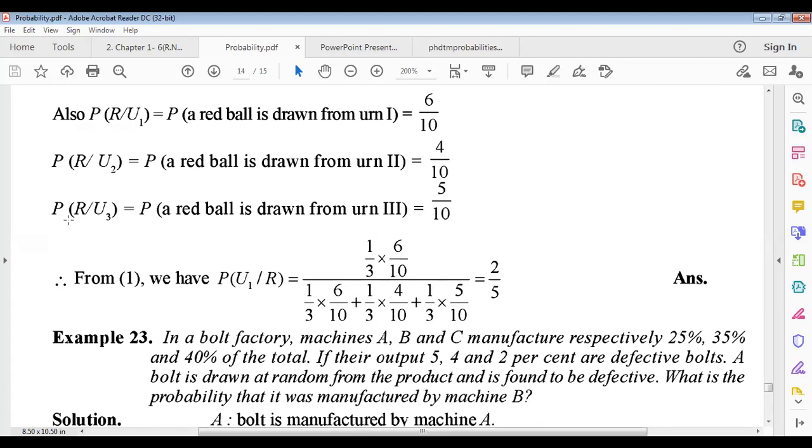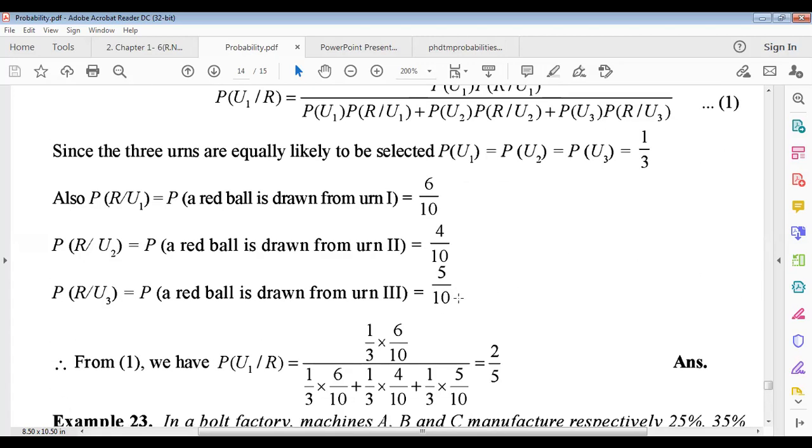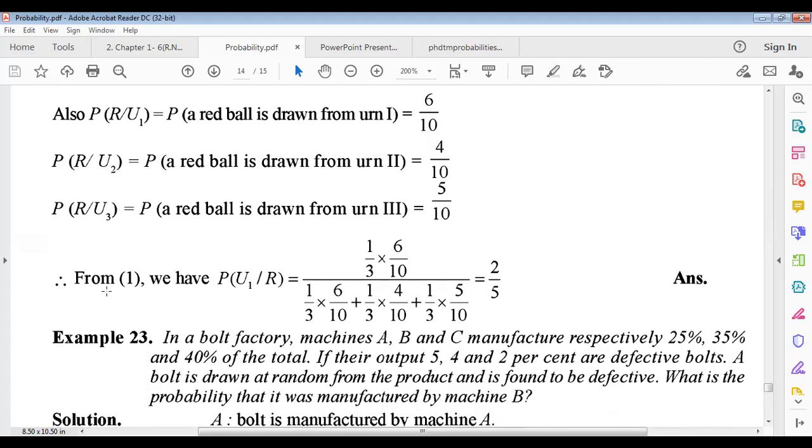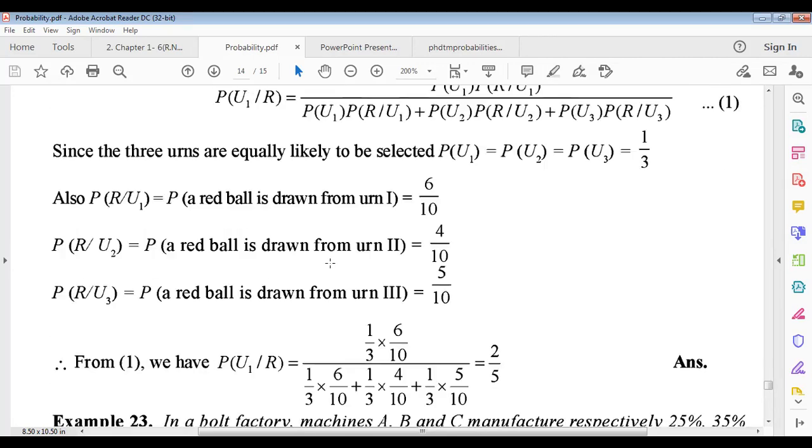Similarly, the red ball drawn from the third urn will be 5 by 10, because in the third urn there are 5 red balls and 5 black balls, so the total is also 10. So now we can easily find, from equation 1, the probability of a red ball coming from the first urn, just using these values.